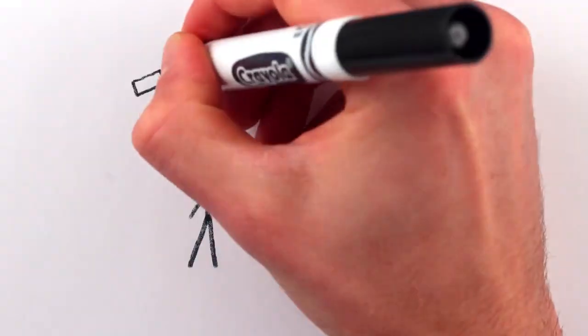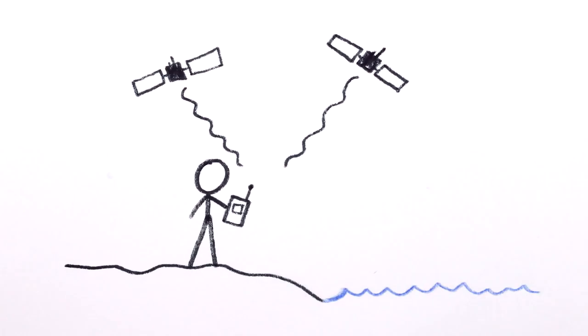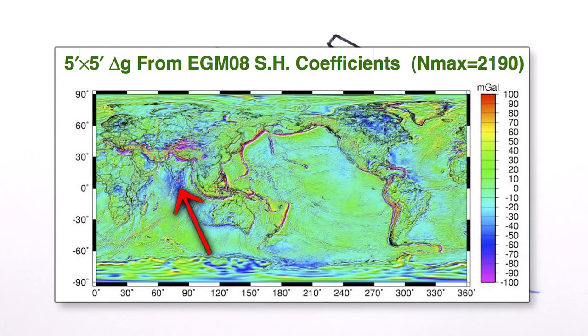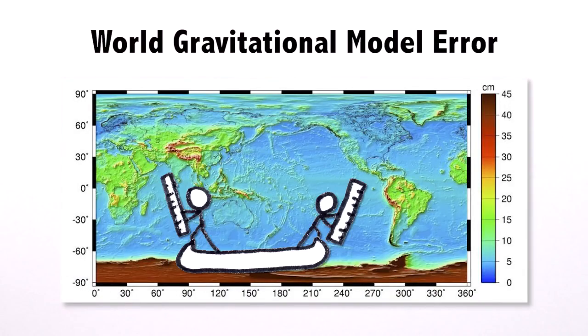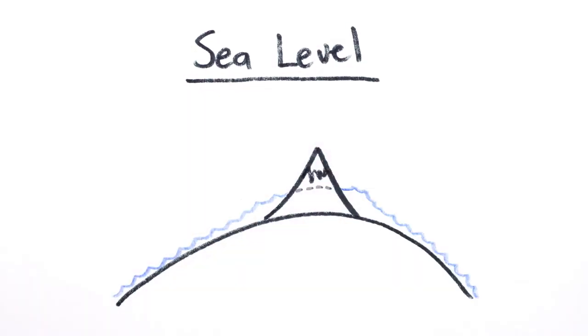It's incorporated into modern GPS receivers, so they won't tell you you're 100 meters below sea level when you're in fact sitting on the beach in Sri Lanka, which has weak gravity. And the model has allowed geodesists themselves to correctly predict the average level of the ocean to within a meter everywhere on Earth, which is why we also use it to define what sea level would be beneath mountains, if they weren't there, but their gravity were.